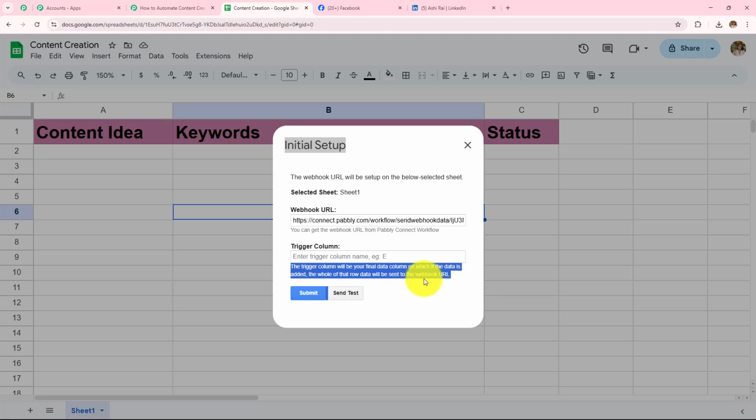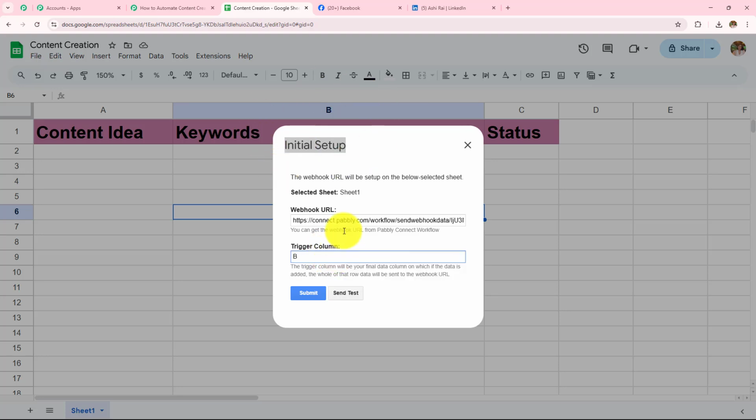So I'm going to add my final data entry column here in this particular spreadsheet. My final data entry column is column B. It is not C because this column is for the status, and I want to fill this column only if the post is created and posted on my social media platform. So here in this case, my trigger column will be column B, because this will be the final data entry column in which I will be adding all the details. So the trigger column or my final data entry column in this particular spreadsheet is column B.